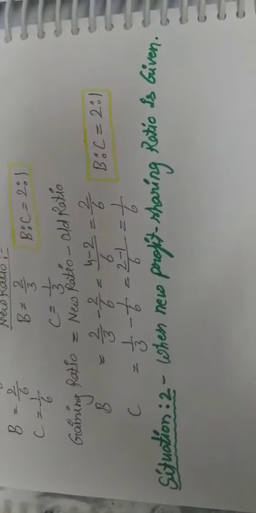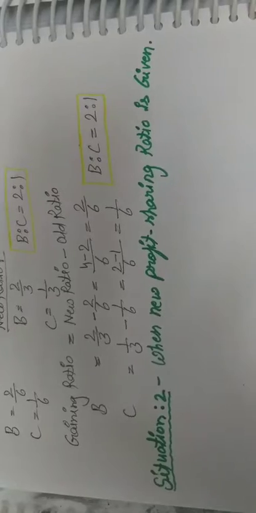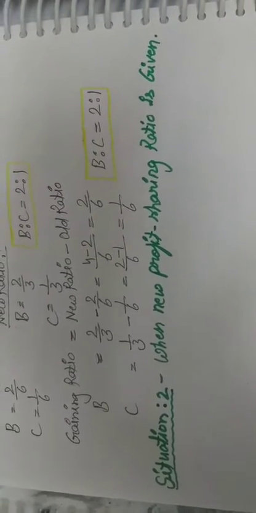This situation is simpler compared to the first situation. Why? Because the new profit share ratio of the remaining partners is also given. Related to this, I have a question which I'm going to solve, and you can understand more.